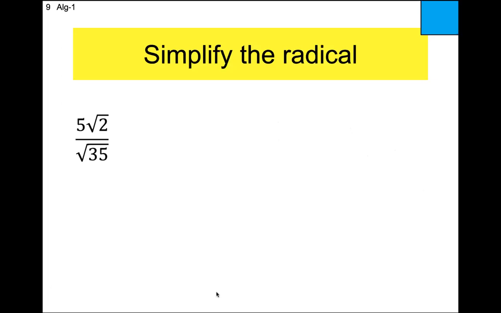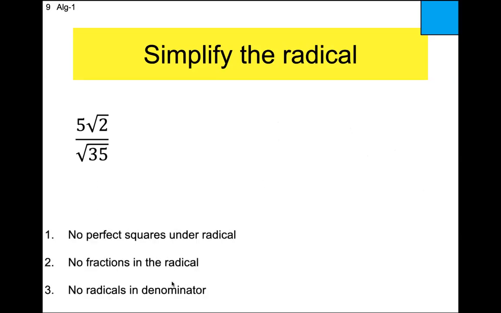All right. Here's another one. Hey, look, there's no multiplication going on here at all. But we got a problem because this violates the third one, no square roots in the denominator. So what do we do? Well, we multiply top and bottom by the square root of 35.